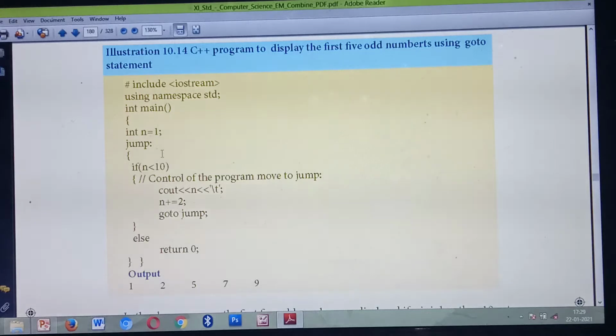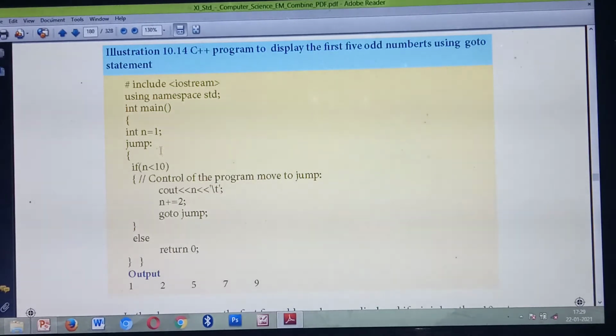Inside that you are declaring a variable, int n equal to 1, because you are going to display the first 5 odd numbers, and odd numbers always start from the value 1. So what's the initial value of n now? 1. So n equal to 1.